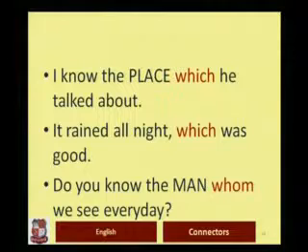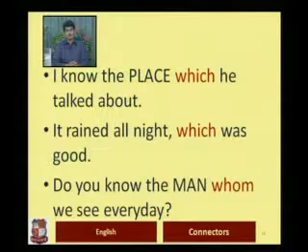Look at some more sentences. I know the place which he talked about. You can see that some words are capitalized here. The place is capitalized, and which is a relative pronoun. And now you can tell me that which means the place. When you say which, you are adding something to the meaning of the word place. Which place are we talking about? The place that you know.